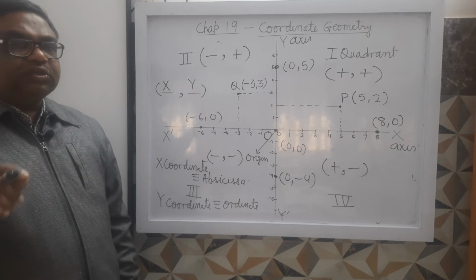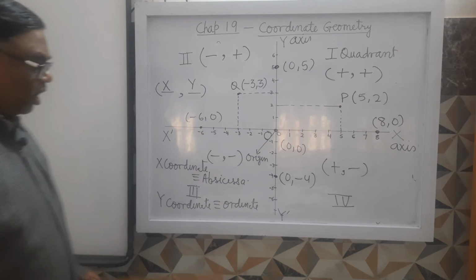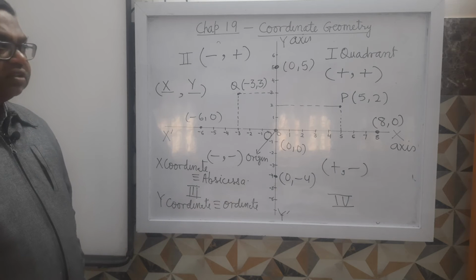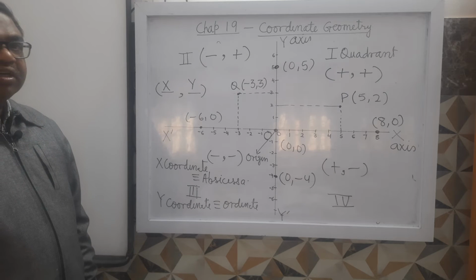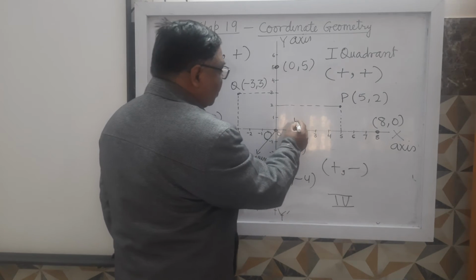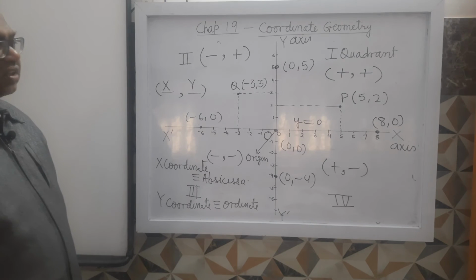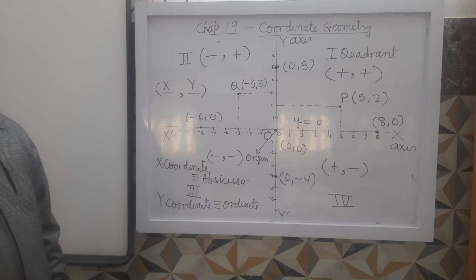All the points situated on x-axis have y coordinate 0, have their ordinate 0. It is clear? So we say that the equation of x-axis is y equals to 0.